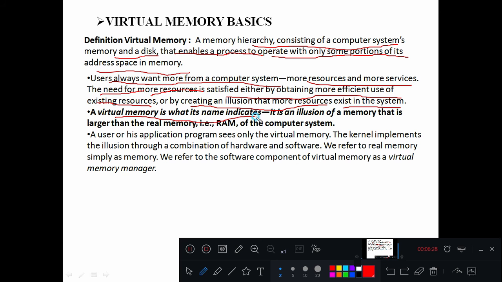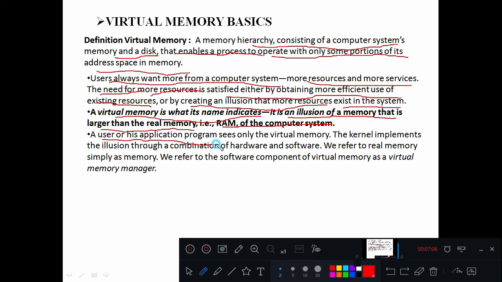A virtual memory is what its name indicates. It is an illusion of a memory that is larger than the real memory, right? So here real memory we are calling as RAM, random access memory of the computer system. We just imagine that there is a large memory existing in a computer system, but physically we don't have that amount of memory in the computer system. It is just an imagination, right? So virtual memory is just an imagination. It is not a physical memory.